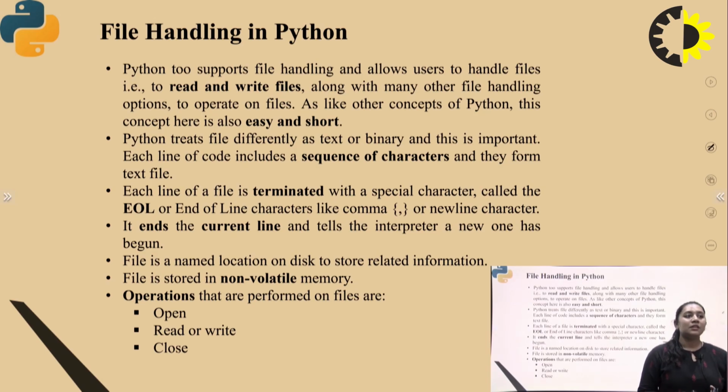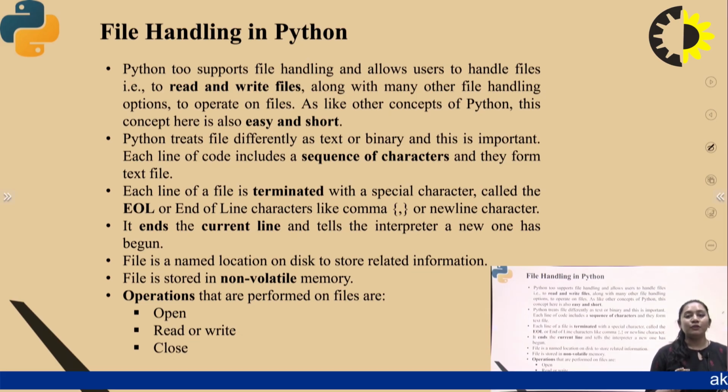A file in the file system in Python is a named location on the disk to store related information. A file is stored in non-volatile memory, right? So here are the few operations performed in Python programming. Number one is the open operation. Number two is the read and write operation, how the Python interpreter can understand read and write operations. And the third one is the close operation.